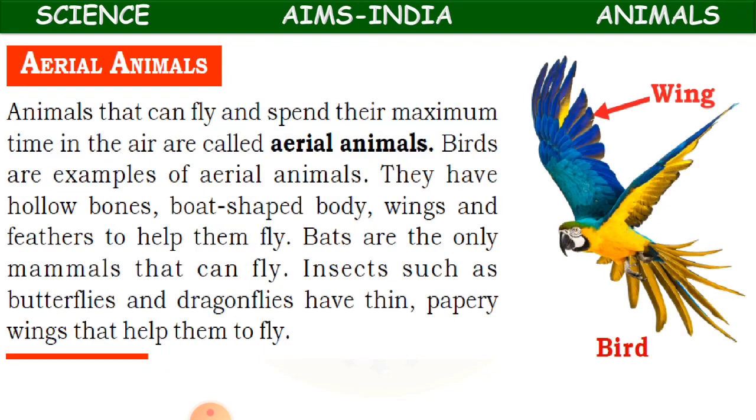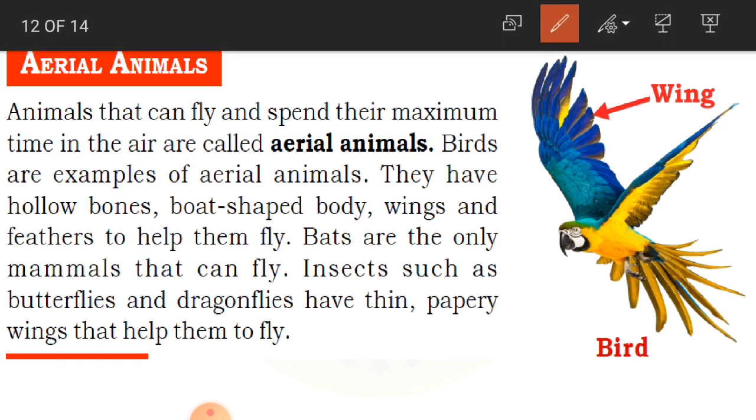Animals that can fly. As you can see in the picture, a bird which is flying. Animals that can fly and spend their maximum time in the air are called aerial animals. Aerial, that is air. Birds are examples of aerial animals. Why? Because birds can fly. So that is why they are examples of aerial animals.